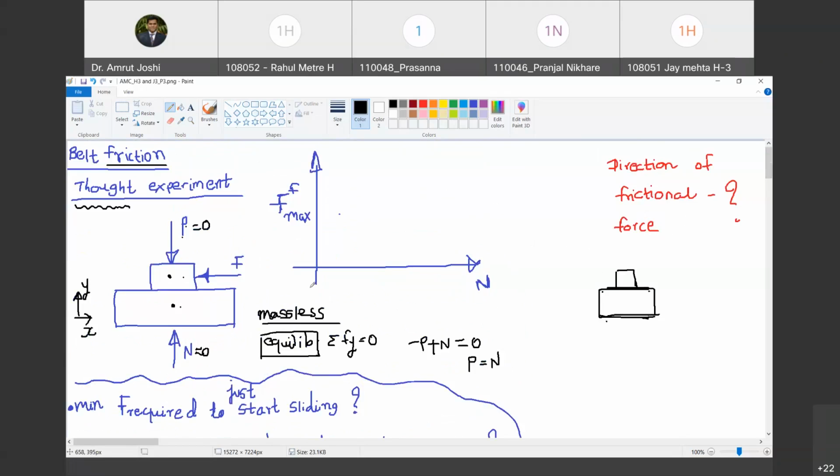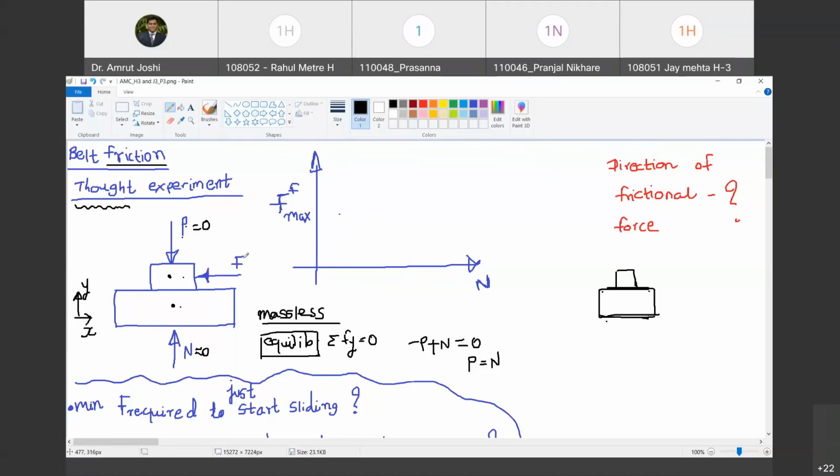So therefore, anything slightly greater than 0. If you increase F by even a small amount above 0, the sliding is going to happen. Do you agree with me? Yes, sir. So therefore, now look here at what I am plotting.